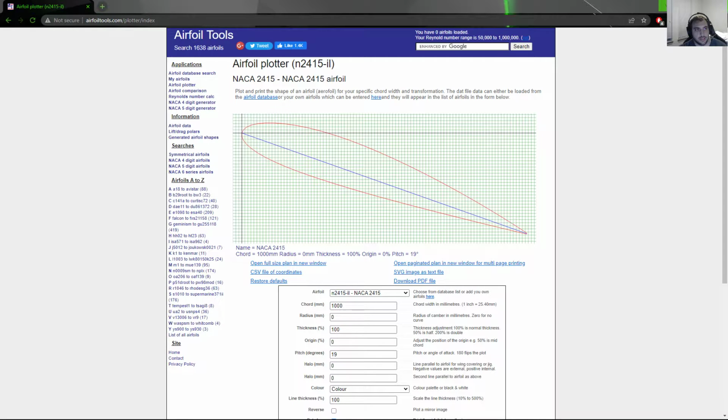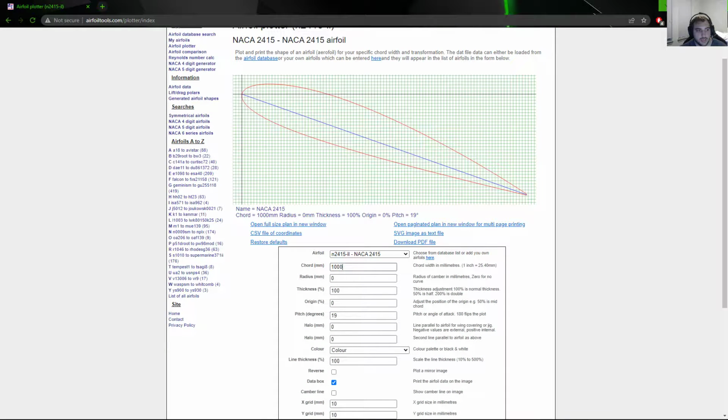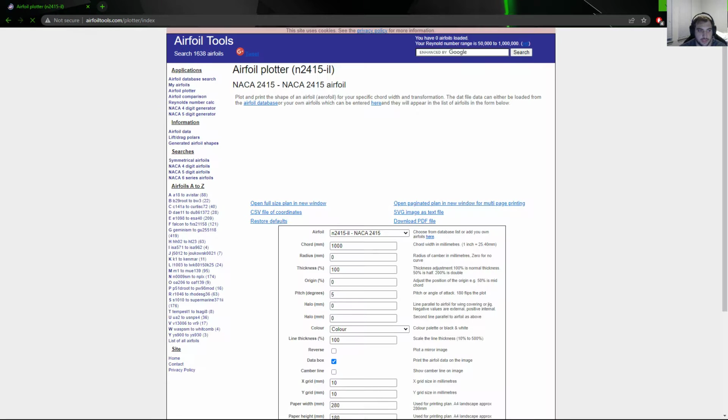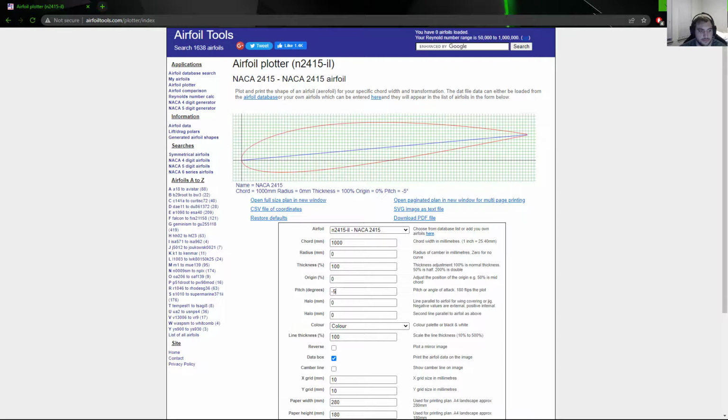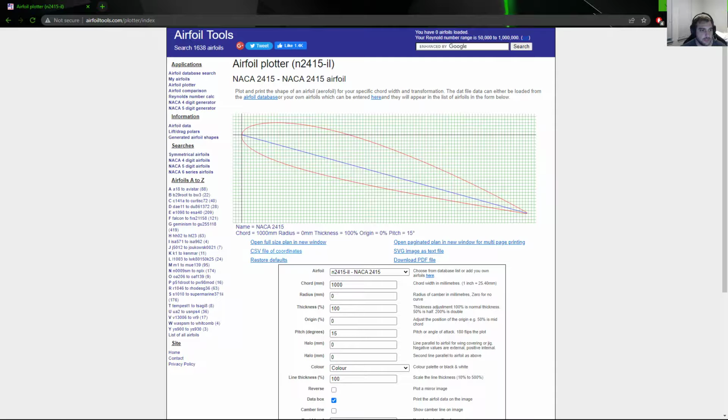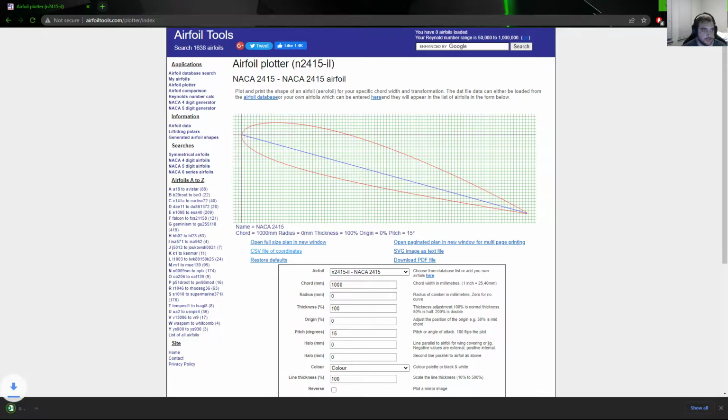So to get the NACA 2415 airfoil, we come over to airfoiltools.com, and I did a chord length of 1 meter, and you can change the angle of attack here, whatever you want it to be. So we'll just do a 15 angle of attack. And to get the coordinates, just download a CSV file,